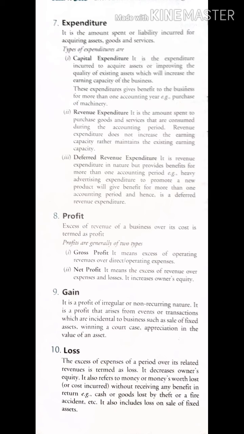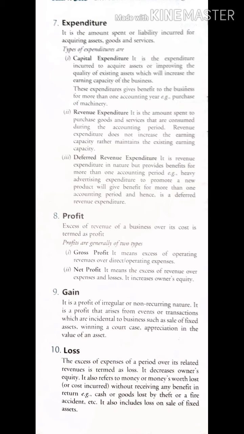Now deferred revenue expenditure is revenue expenditure in nature but provides benefits for more than one accounting period. For example, heavy advertising expenditure to promote a new product will give benefits for more than one accounting period, and hence it is deferred revenue expenditure.